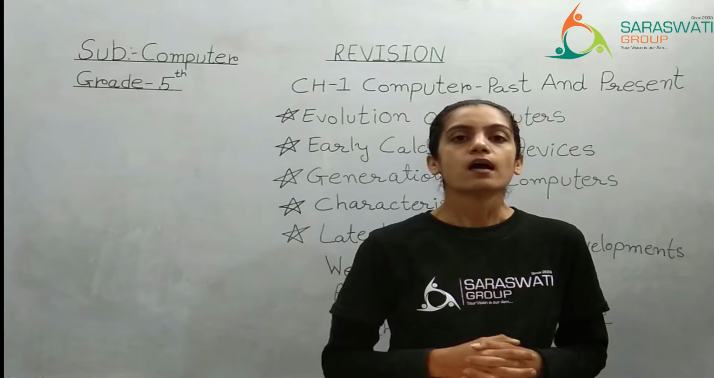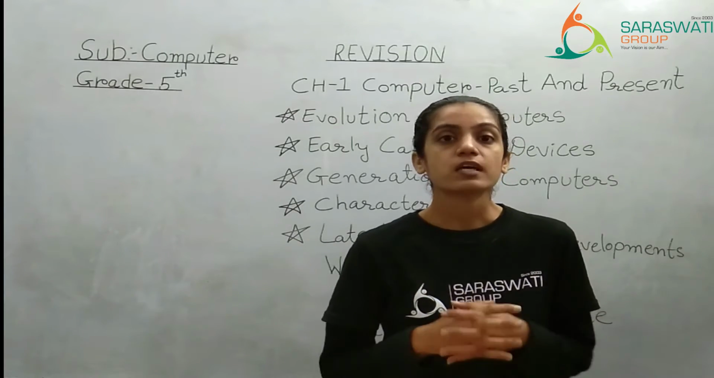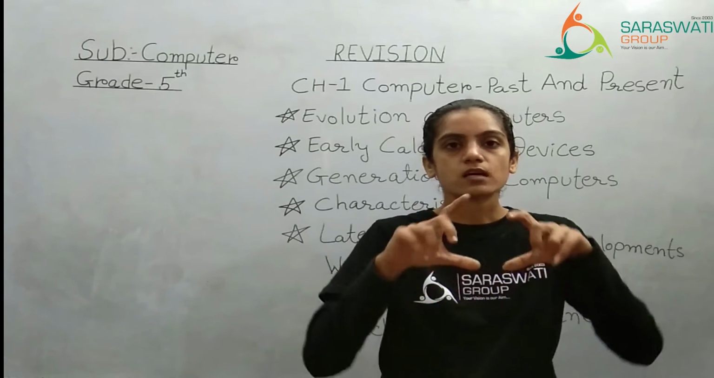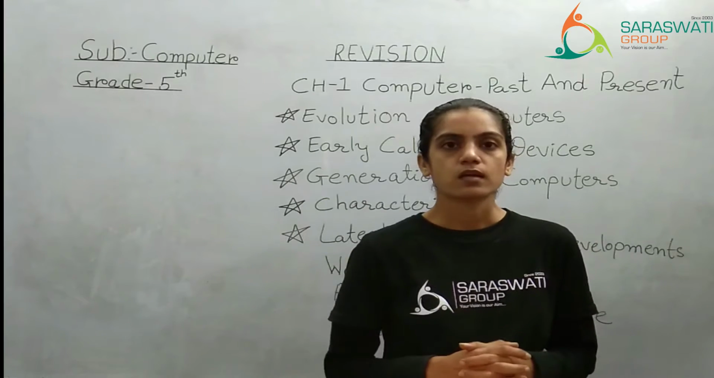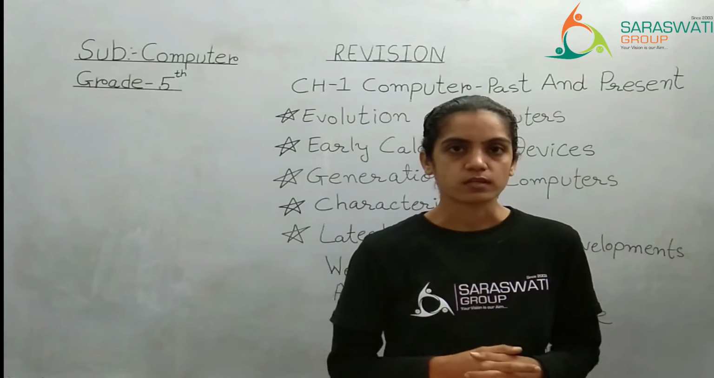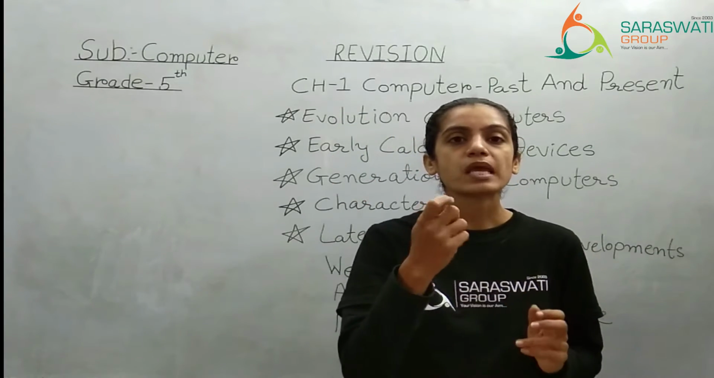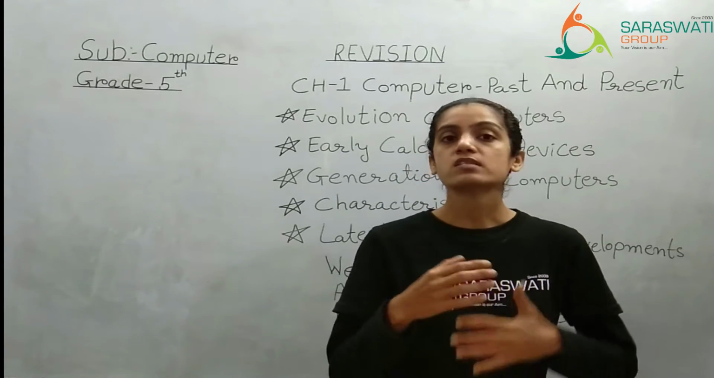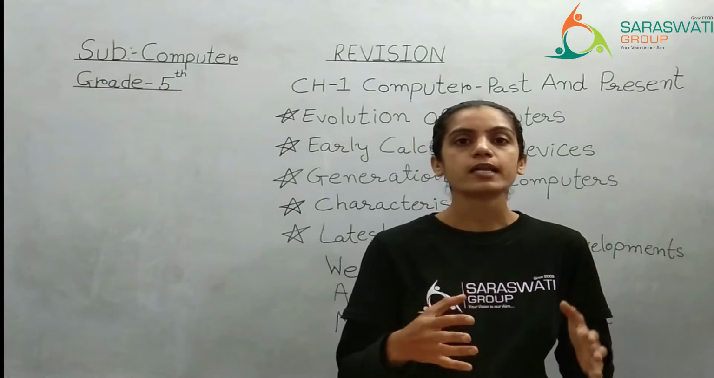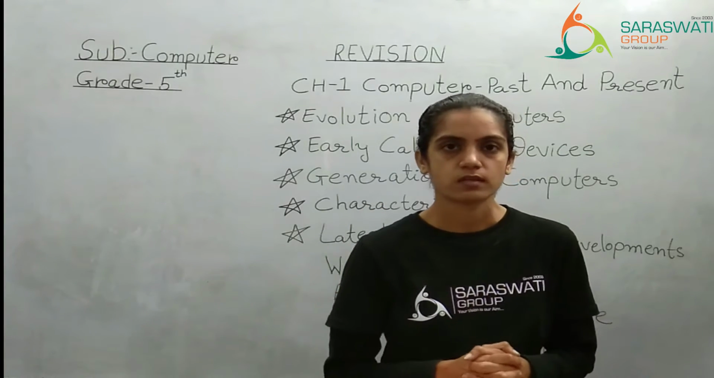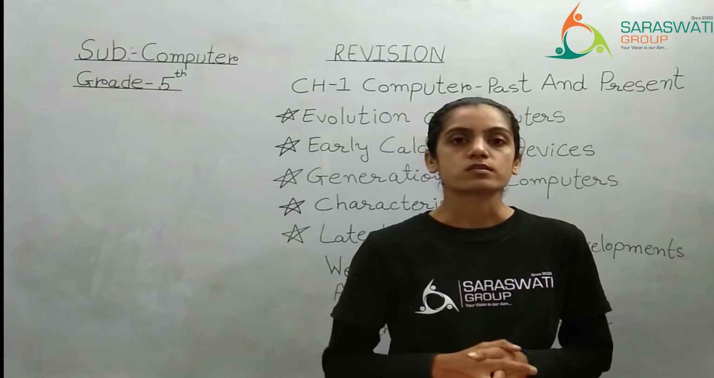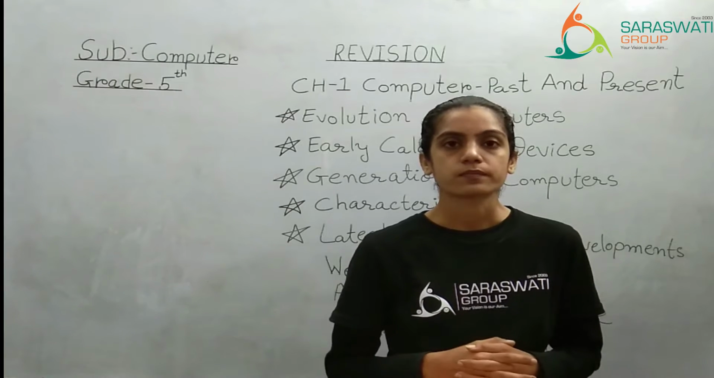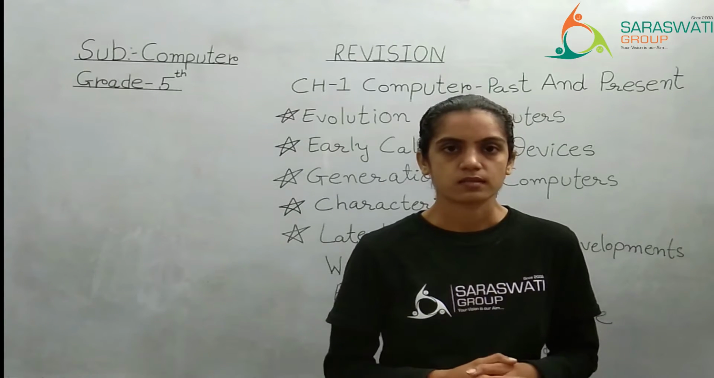We are all aware of the abacus. It is a small rectangular frame in which rods are attached, and the rods have beads on them. With the help of those beads we can do simple calculations like addition and subtraction. So this was the first ever calculating device.